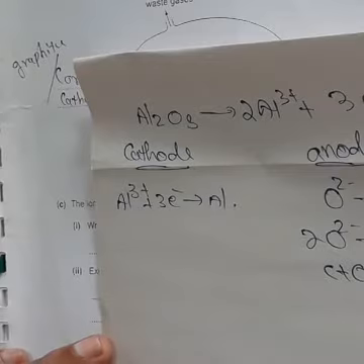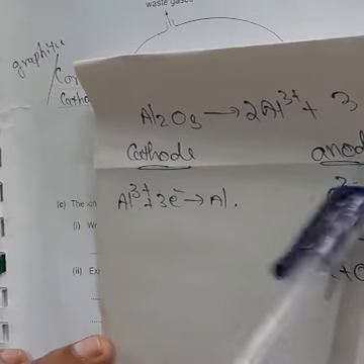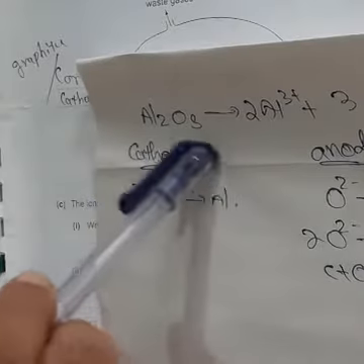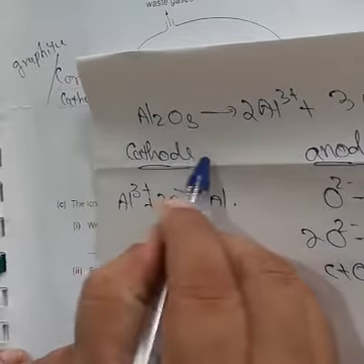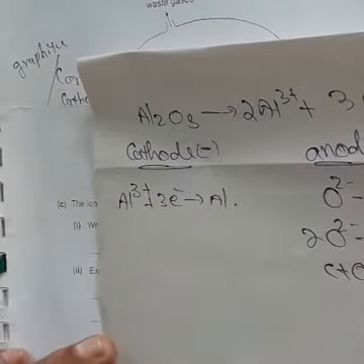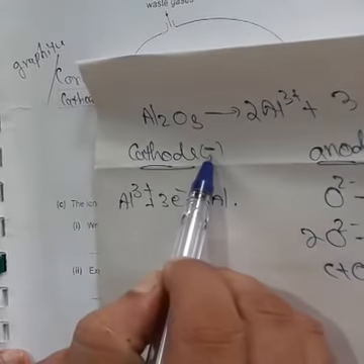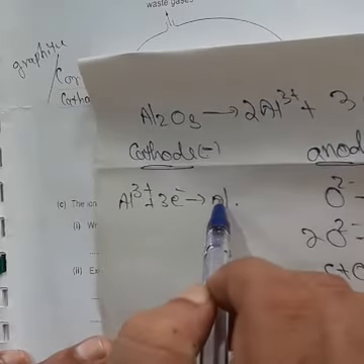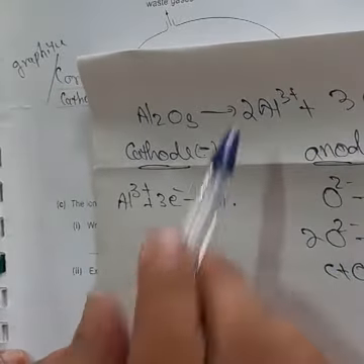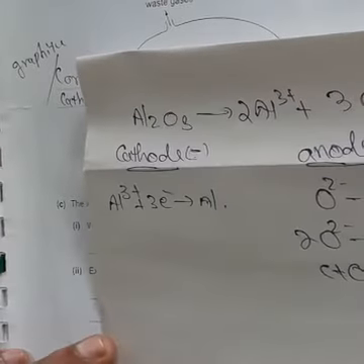So here there is a cathode and an anode. You have to label the cathode here. You know the cathode is negative and the anode is positive. So positively charged ions come towards the cathode.